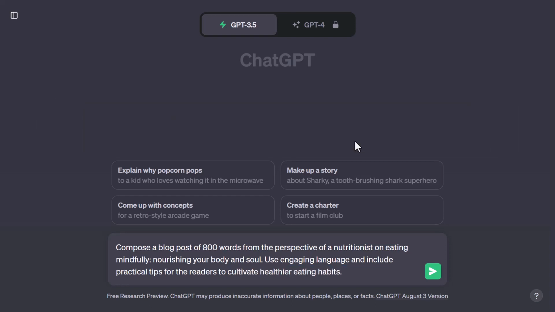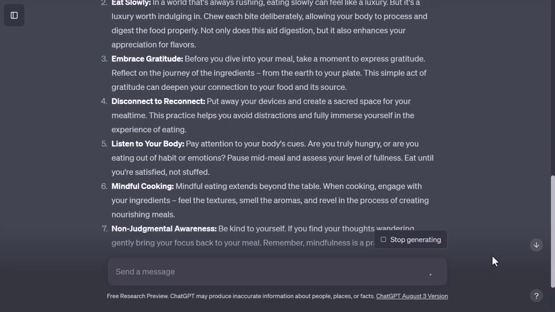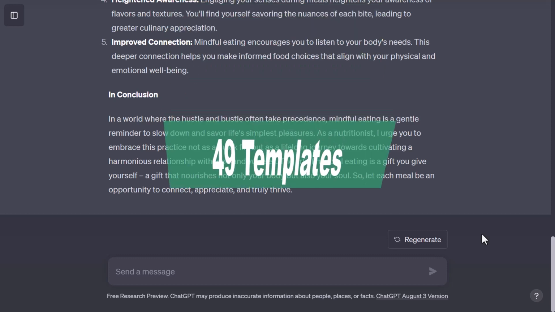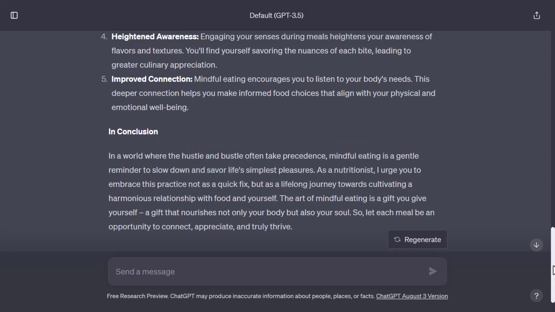Once you have edited the template to fit your needs, click on Send Message and you are done. ChatGPT will generate a well-written blog post for your readers. I have provided 49 such templates in the description of this video. You can choose any of the given templates and customize them accordingly.